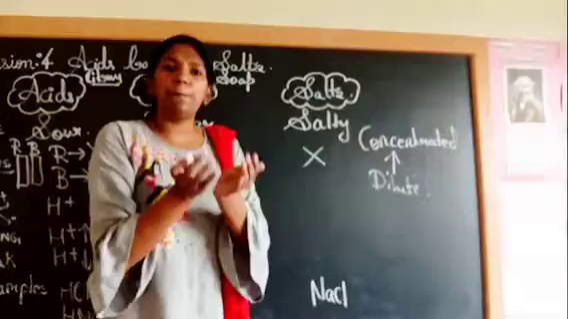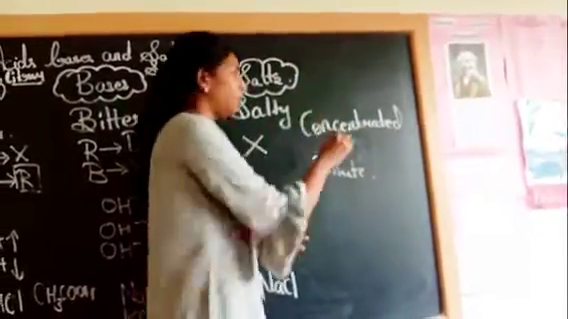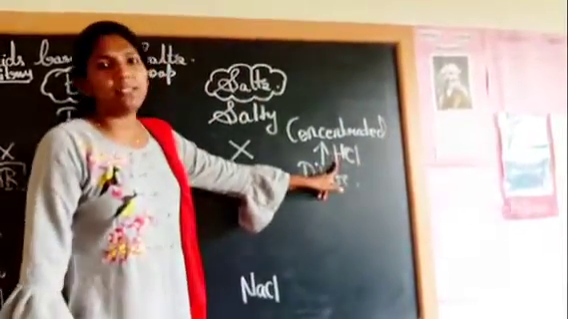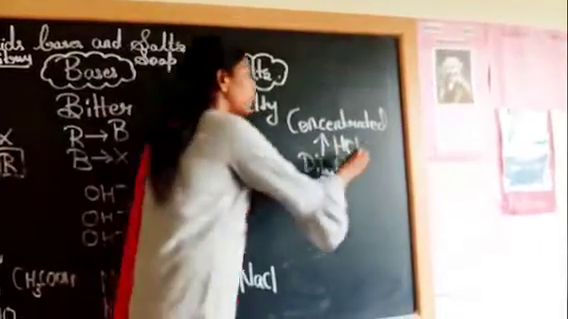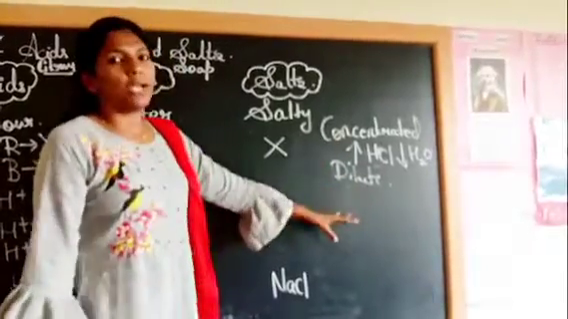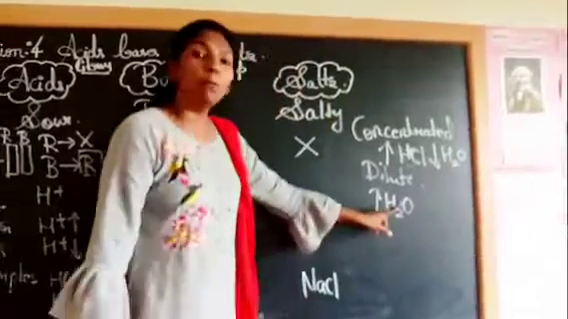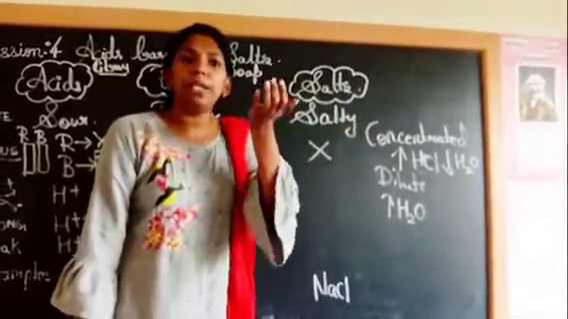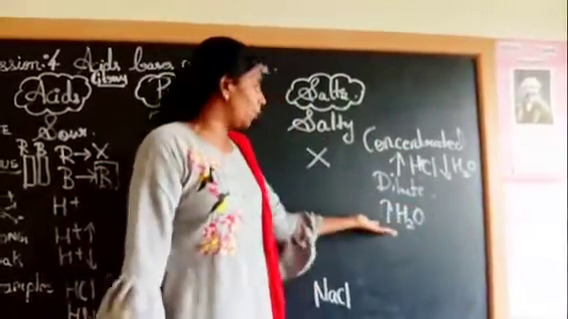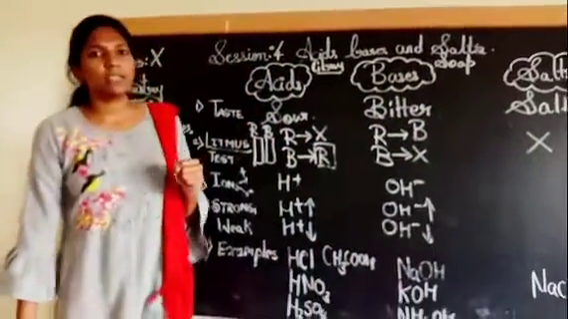If I'm preparing concentrated HCl, the amount of HCl will be more and the amount of water will be less. Opposite to that, in the case of dilute, the amount of water will be more. If I'm preparing dilute hydrochloric acid, the acid will be less and the quantity of water will be more. So children, let's end up with the session.